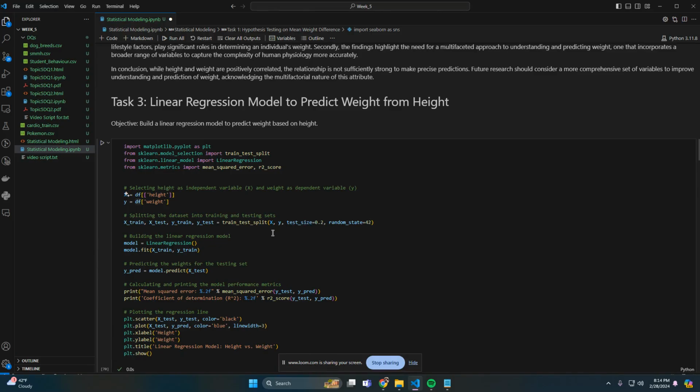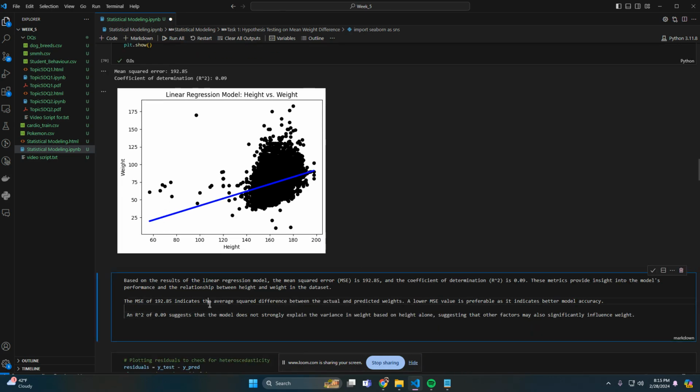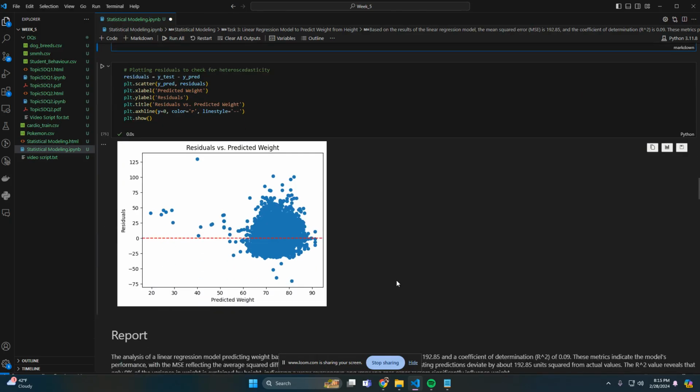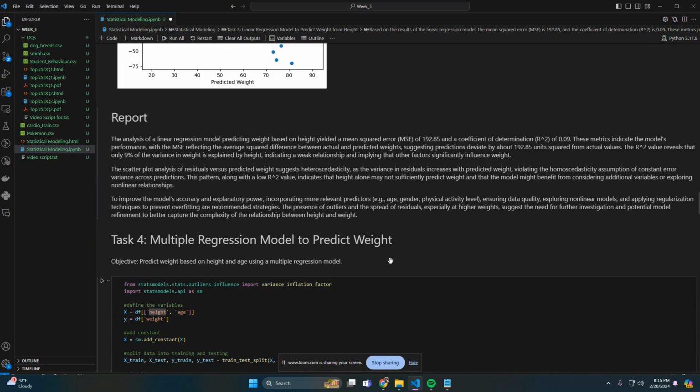On task 3, we were asked to build a linear regression model to predict weight based on height. Here we can see the mean squared error of 192.85 and the R squared of 0.09. That tells us there's something else going on here that's not just height that makes the weight higher or lower, right? So it does not strongly explain the variance. I said that so much better down here. There's our residuals. Here's my report.